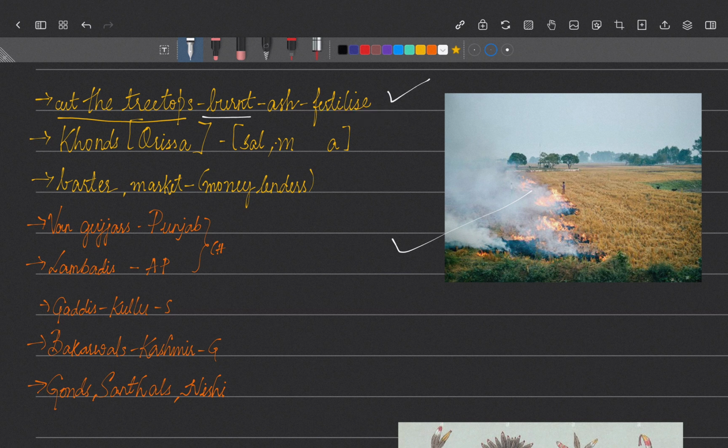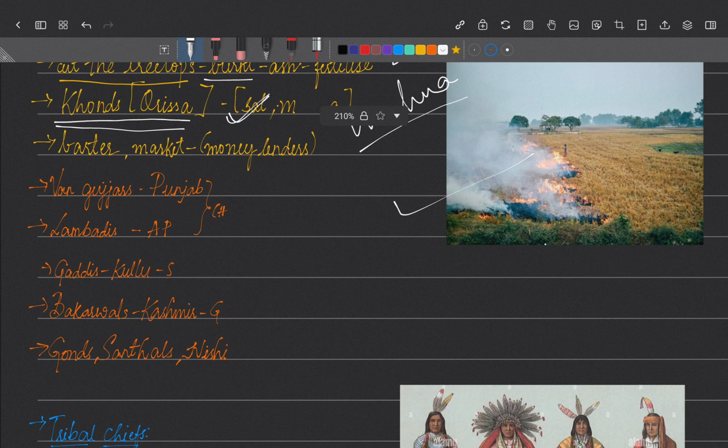Next, they practice different kinds of animal rearing. They used to herd cattle, goats, etc., for all the products they give. And they also used to collect forest produce, mainly the cones of Orissa, if you have. They used to eat and use the flowers and fruits of sal and mahua trees, and some contained a pigment that is used to color. So they used to collect forest produce, and also go for animal rearing.